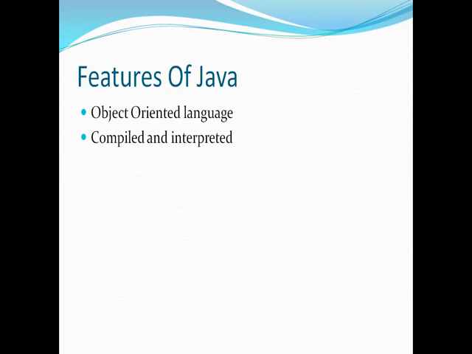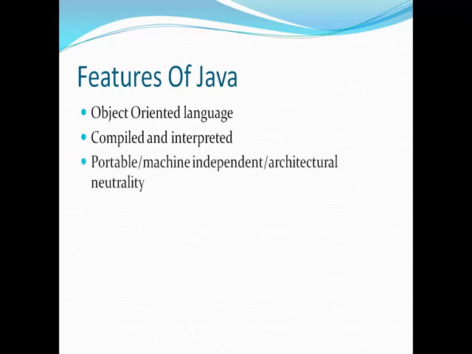Next thing which is very important in Java, and a very striking feature of Java, is that Java code is compiled as well as interpreted. Because of this, it makes Java very portable, machine independent, with architectural neutrality, because of the JVM, and we'll learn about it more in detail.